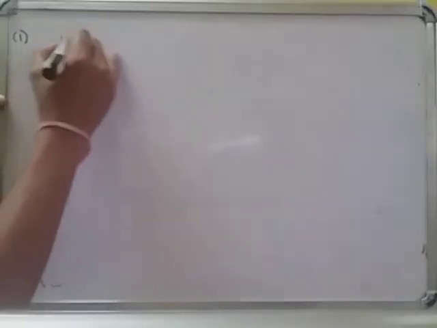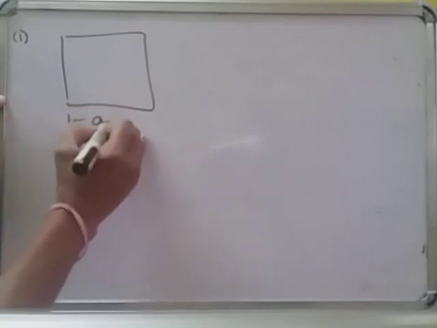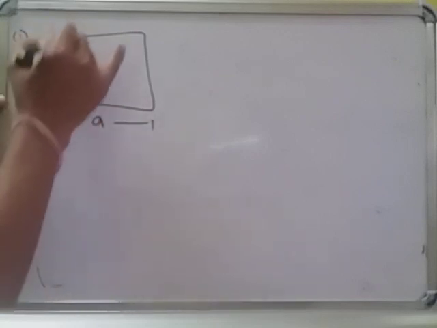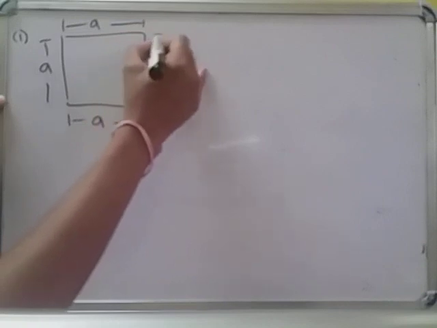For example, one question I will give. This is a square of side a. Square means all sides are equal, you know already.